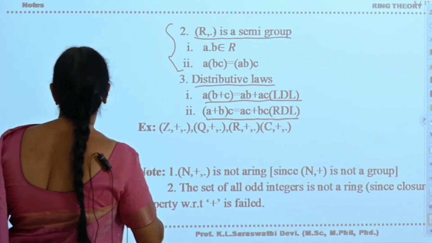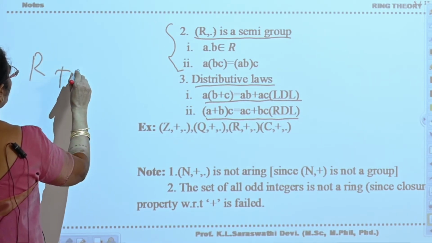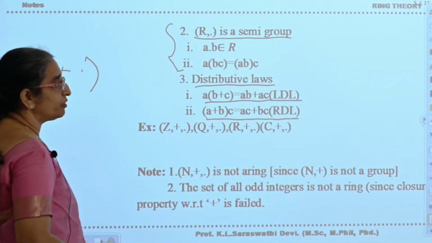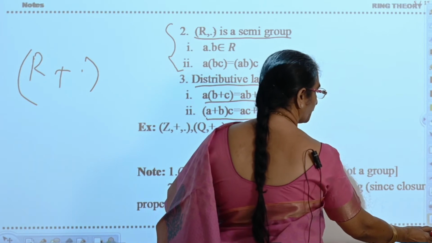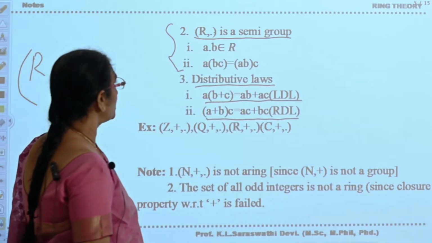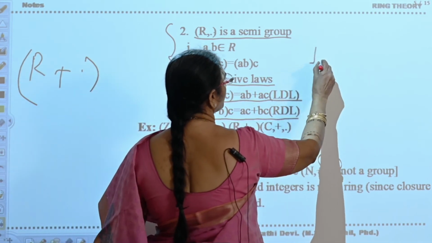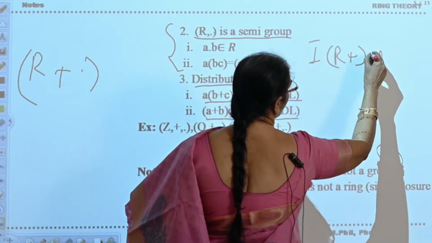What is (R, +, ·)? R is a non-empty set equipped with two binary operators, plus and dot. So when will you say this is a ring? This is a ring if it satisfies three postulates. The first one is that (R, +) is abelian.